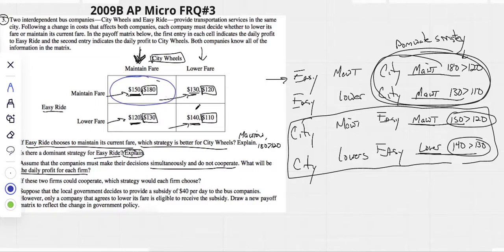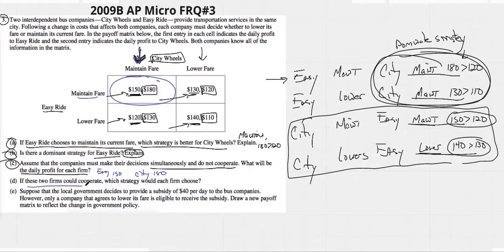I used a different color just to be fancy. Because we know City will always maintain, therefore Easy's going to choose the best thing that it's going to do, and it's going to maintain also. So what will be their daily profit? We would say Easy will get 150, and City's daily profit would be 180.